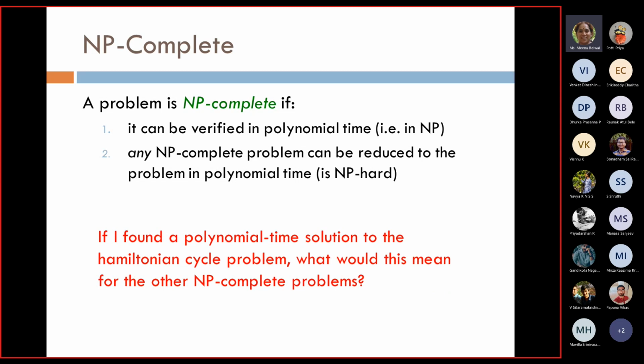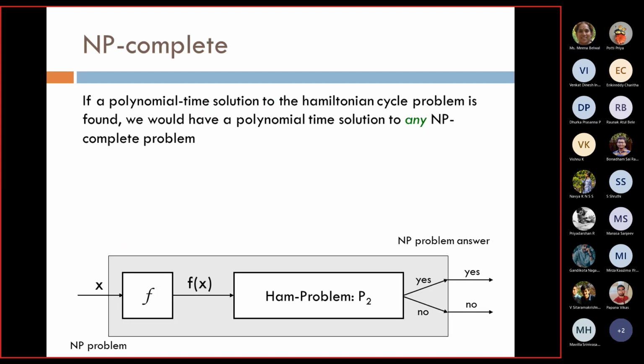The implication is, if I found a polynomial time solution to the Hamiltonian cycle problem, what would this mean for other NP complete problems? If I am able to find a polynomial time solution for the Hamiltonian cycle problem, that means I am able to find a polynomial time solution for any other NP complete problem, right?